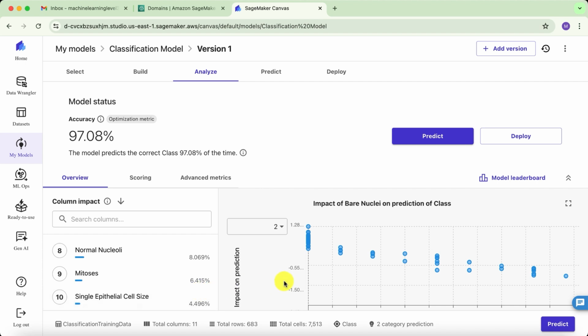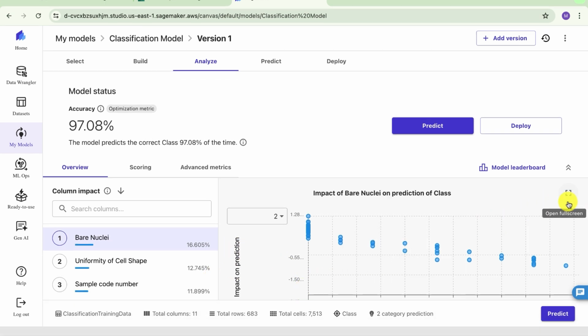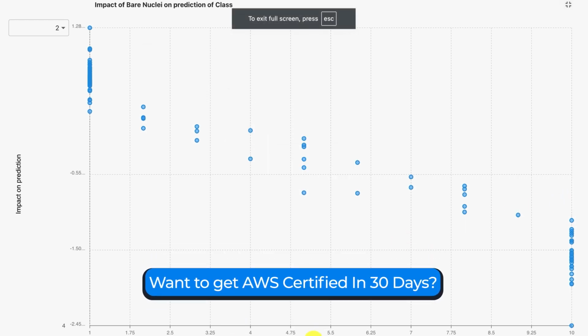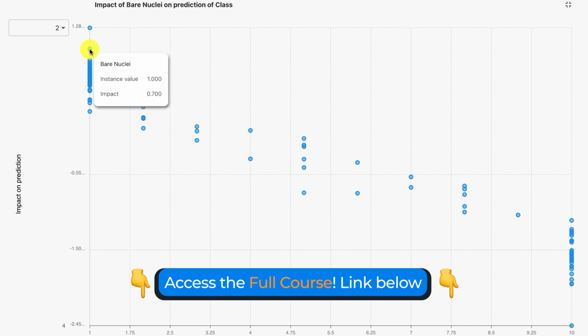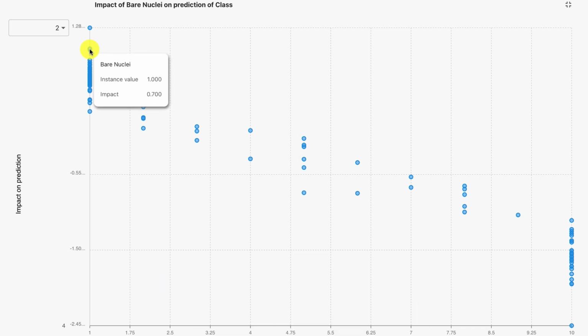Okay? Then on the right, you have the impact of the most impactful feature, which is the Bare Nuclei, on the prediction of the class. And again, we see that, actually let me enlarge this. Well, for the lower values of the Bare Nuclei, the impact is stronger. As you can see, for example, for this data point, the Bare Nuclei instance value is 1 and the impact is 0.7.